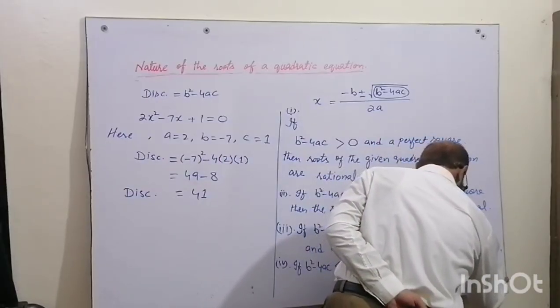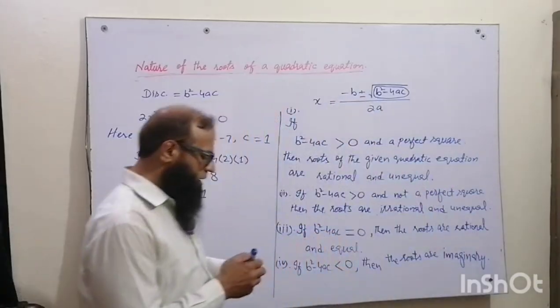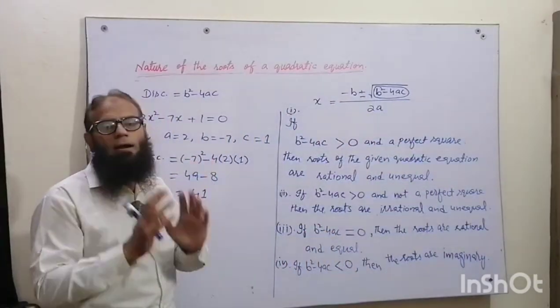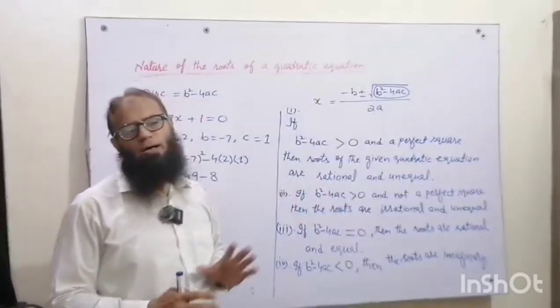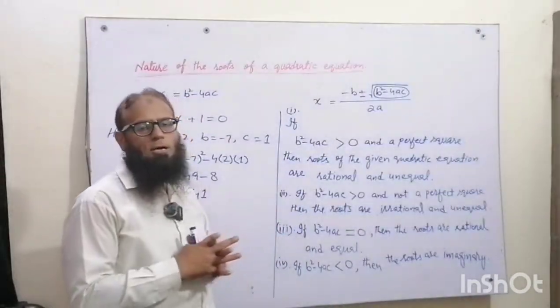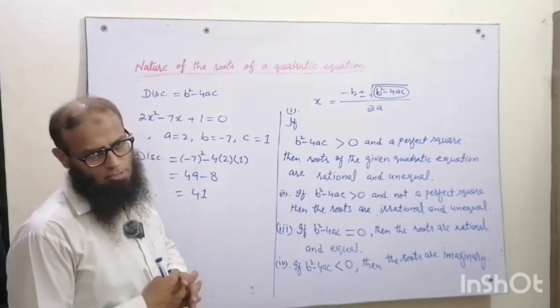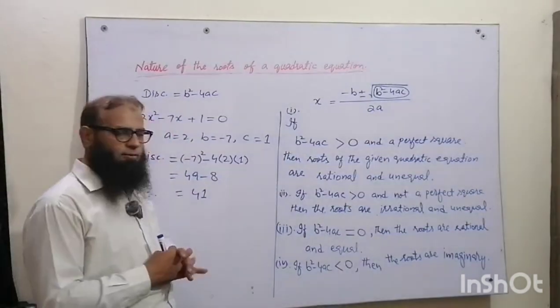Got it? So these are the 4 rules with the help of which we can find out the nature of the roots of those given quadratic equations. Okay, I think you have understood it.